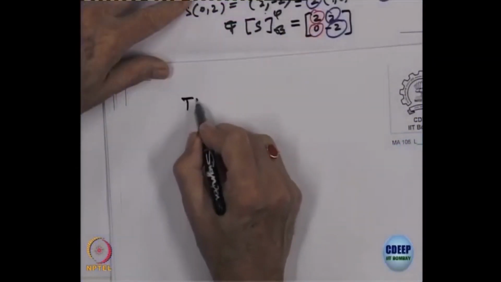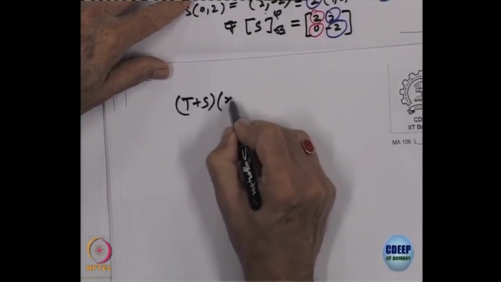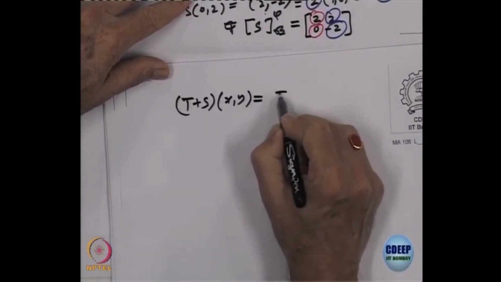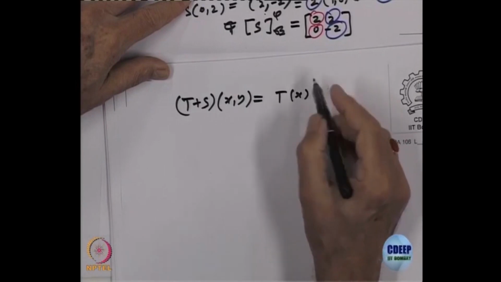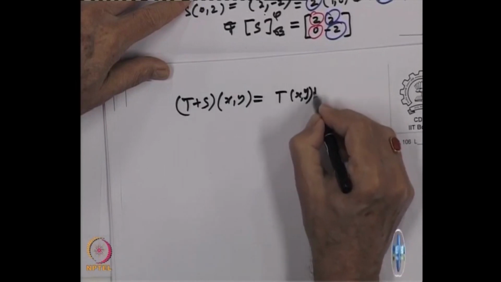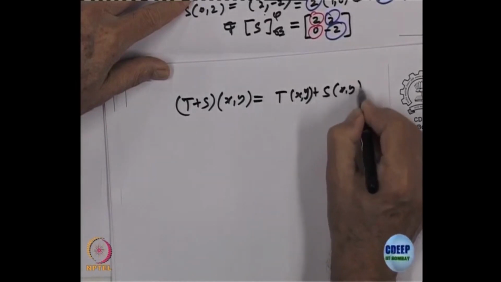As an exercise, I will leave it for you to try: write down what is T plus S. So what is T plus S of (x, y)? That is T of (x, y) plus S of (x, y).